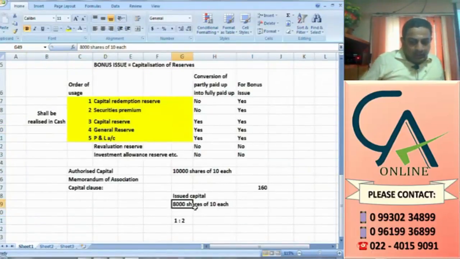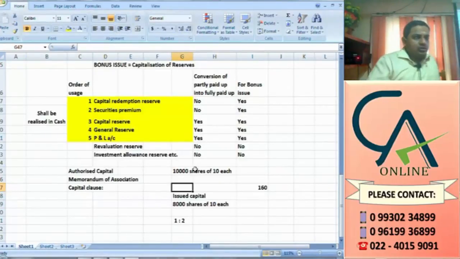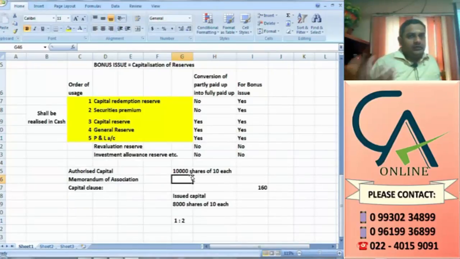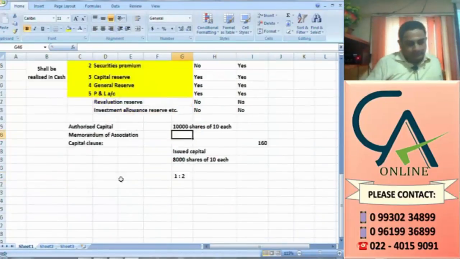That means suppose by applying this 1:2, if you are getting 12,000, it is not possible to go for bonus issue, you cannot tell. You yourself have to tell the company has to do these formalities. Next line, you yourself have to tell it is understood the company has complied with all the formalities, and hence journal entries as follows we need to write. Can you understand? Just because it is exceeding authorized limit, don't write it is not possible to go for bonus issue. You should tell the rule and you tell the company has satisfied the rules, and then you proceed further.